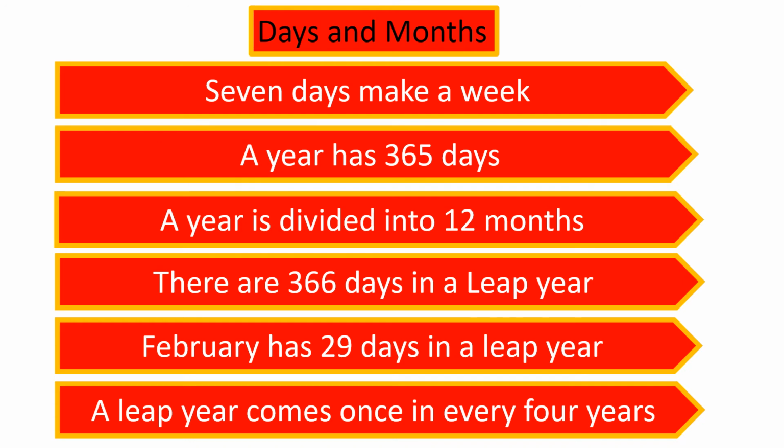So children, once again let's brush it up quickly. Days and months. 7 days make a week. A year has 365 days. A year is divided into 12 months. There are 366 days in a leap year. February has 29 days in a leap year. A leap year comes once in every 4 years.